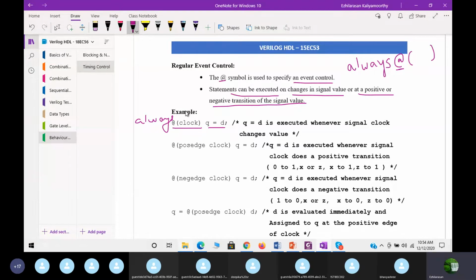I can say whenever this clock changes, the value changes, then D will be assigned to Q. This is just one simple example I'm showing.